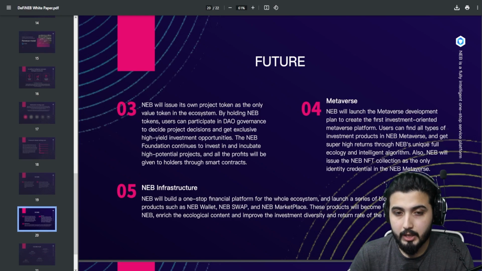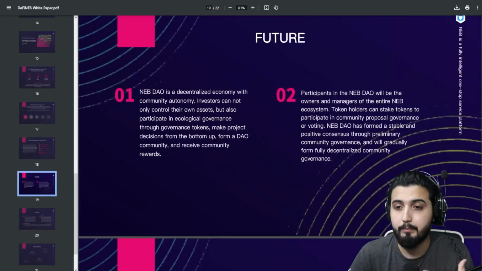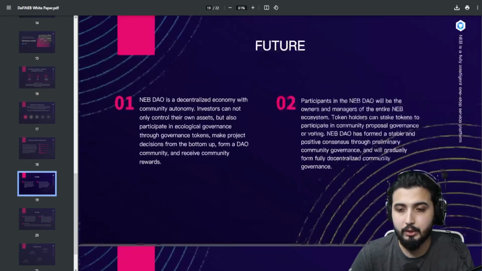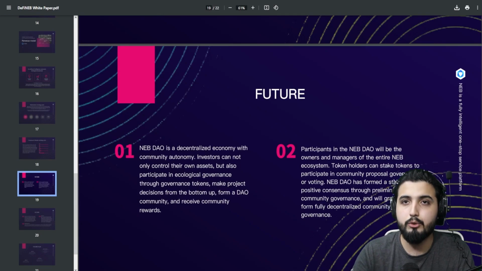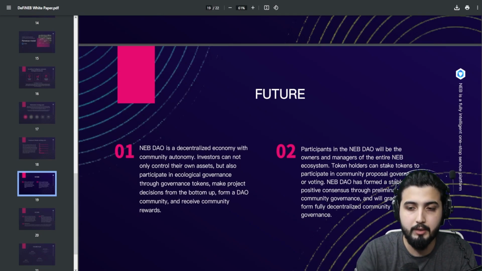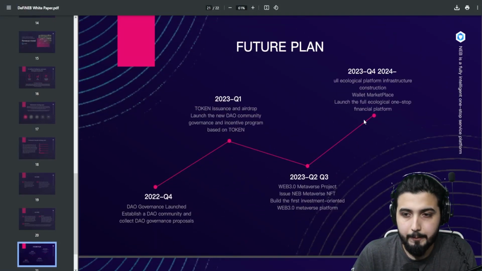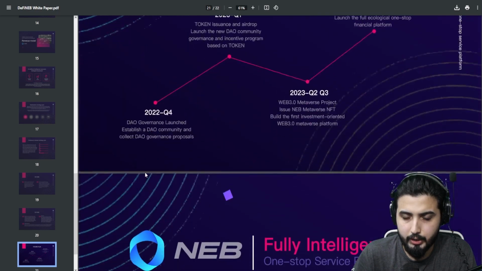One of the biggest things that we can see right now in front of us is that they will be launching their own metaverse, which is really amazing, and also their own DAO, decentralized autonomous organization, which puts control in the hands of people, and we know all the benefits that come with it. So if you take a look at this roadmap right here, I think this is where we're currently at.